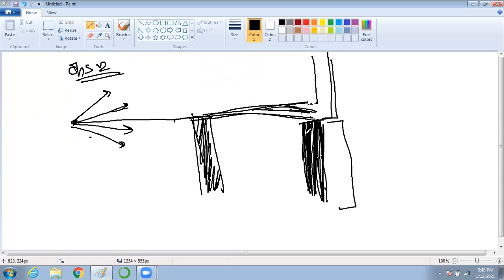In both the examples, what did you see? It is clear that light is no more traveling in a straight line. Rather, light is bending across the corners of the obstacle. Am I clear? Yes, sir.